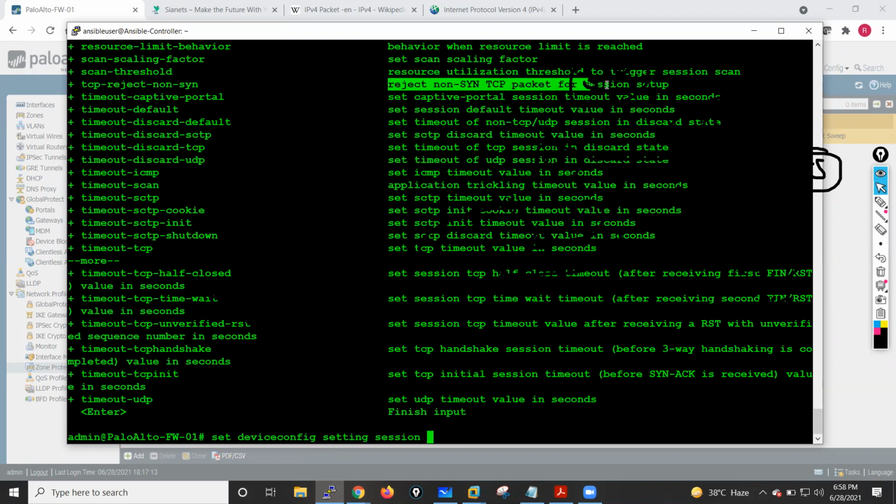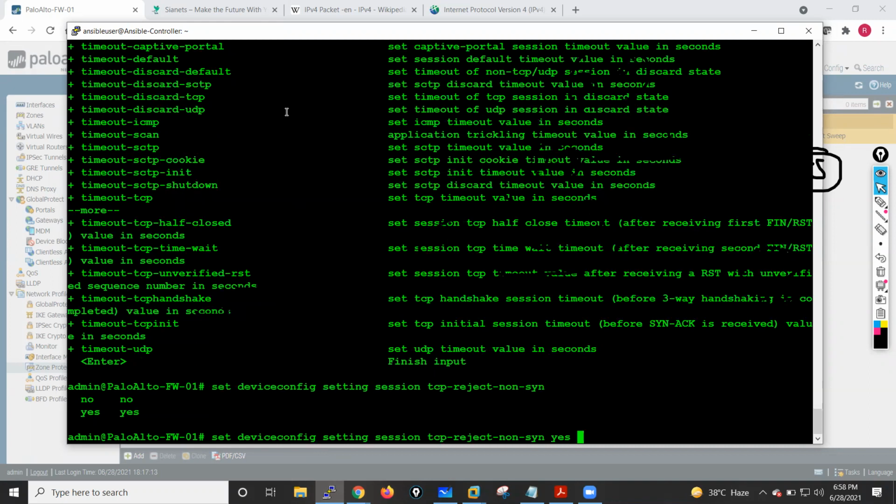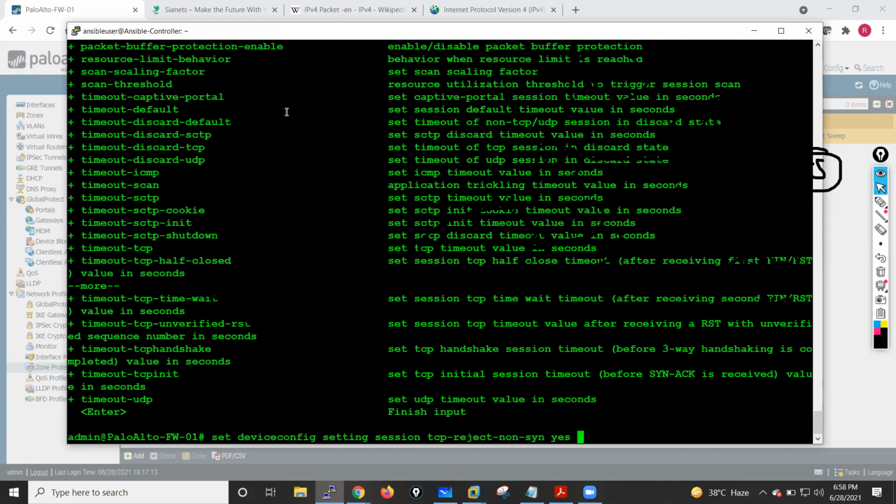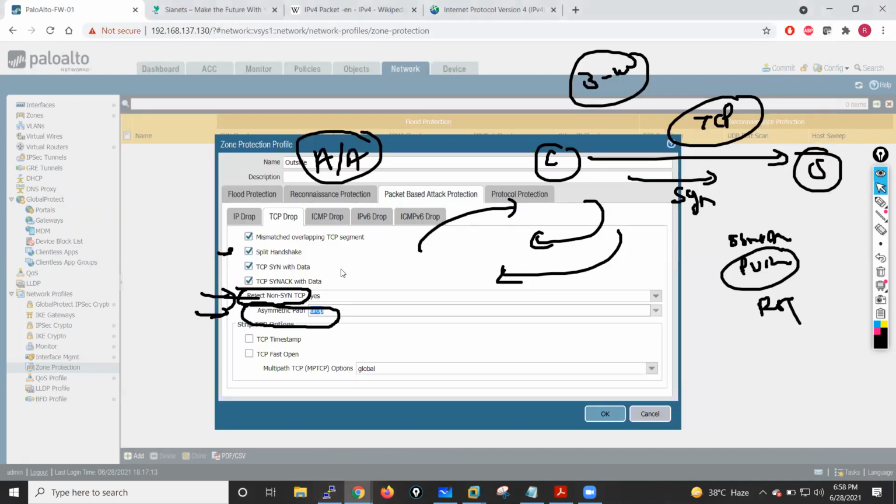Reject non-SYN TCP packet for the session setup, right? If you configure yes, it means we have configured that feature. So this is the CLI way. I'll show you the GUI way as well. In the GUI, we go into Device, then Setup, and there is a Session tab where we have to change it.